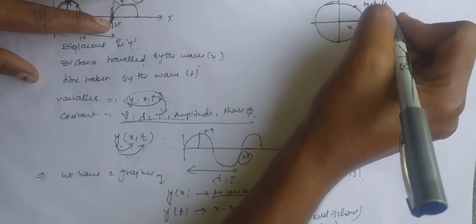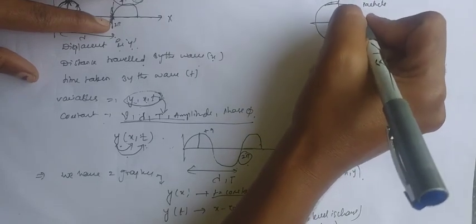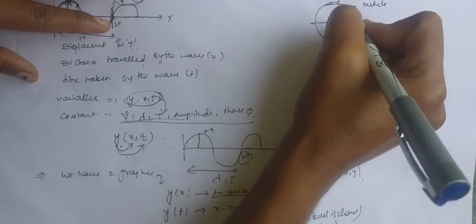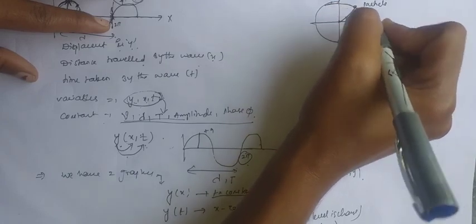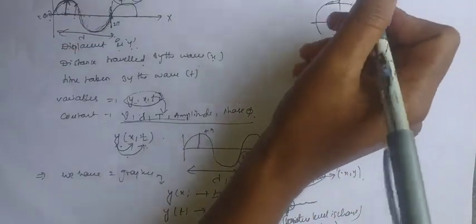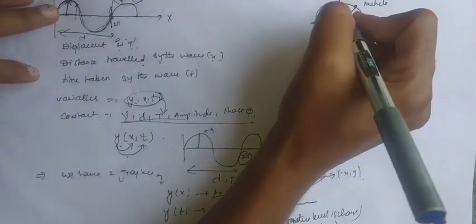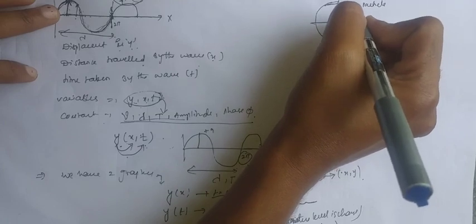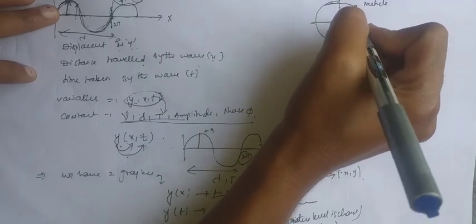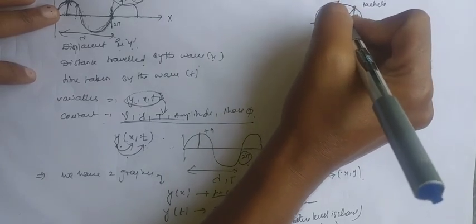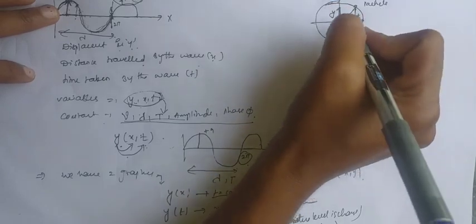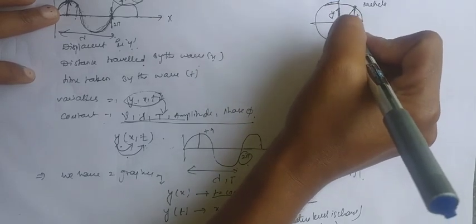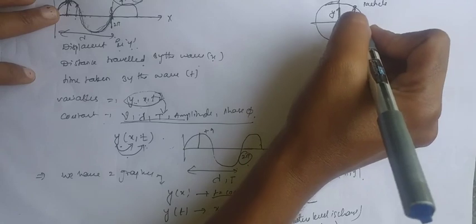Now this makes an angle, that angle is theta, which equals omega into t. Already we know that. Here the displacement of a particle is how much? From the mean position to here, this is the displacement, that is y. This is the x. Here this is making an angle theta.